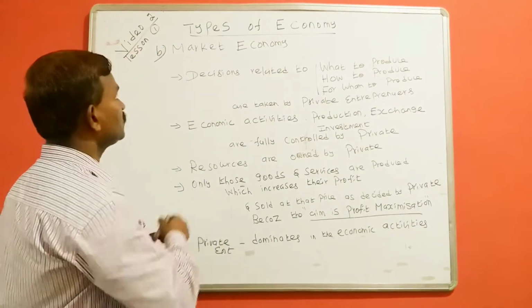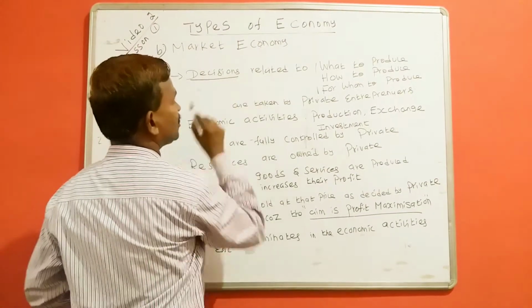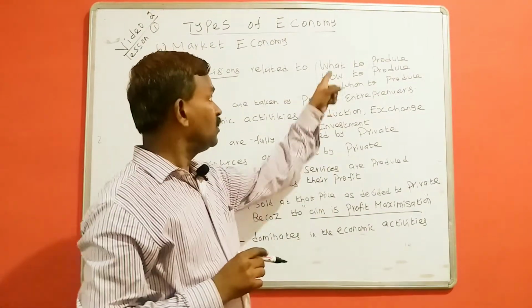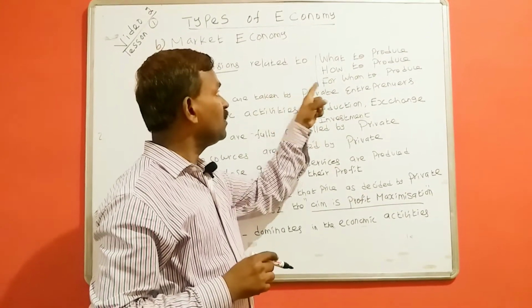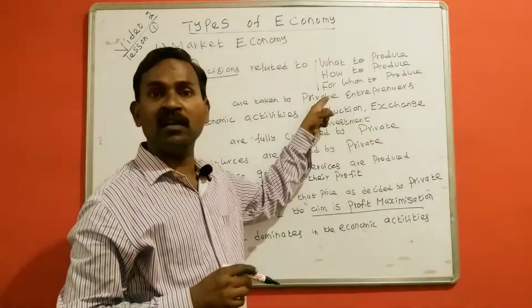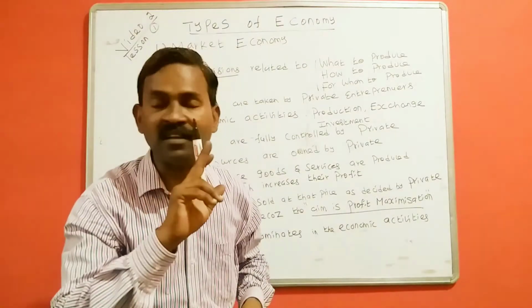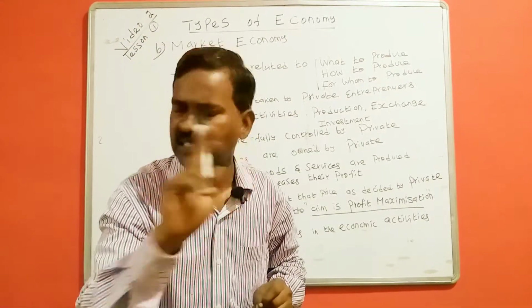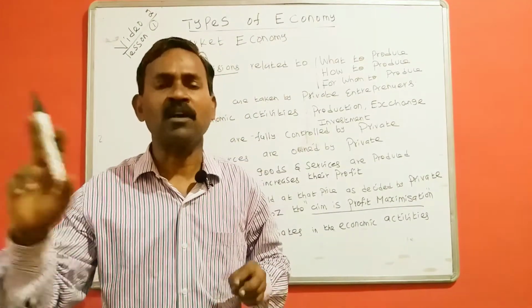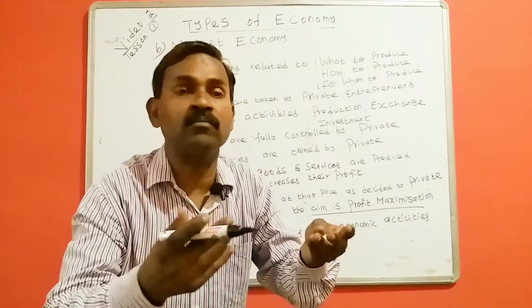Number 1, the economy in which the decisions related to these 3 economic problems are taken by private individuals, private entrepreneurs, not the government. In this economy, the government does not interfere. The government has given freedom to whom?